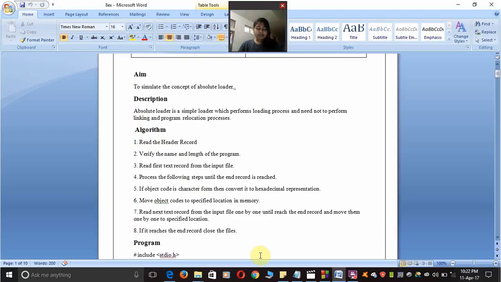This was my compiler experiment number 8, where I need to simulate an absolute loader. My description: an absolute loader is a simple loader which performs the loading process and need not perform the linking and program relocation process.